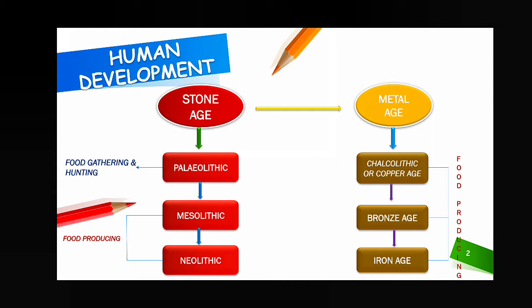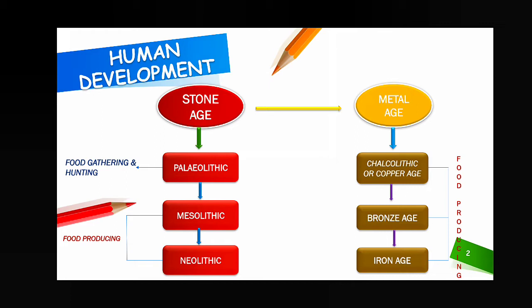Paleolithic means at that time food gathering and hunting, these two things were the main occupation of the people. People did not know about food producing, but from Mesolithic we started food producing, that means agricultural activity, and also in Neolithic. In Neolithic we also started pottery, so some improvement occurred, some changes occurred, and then we shifted from the Stone Age to the Metal Age.